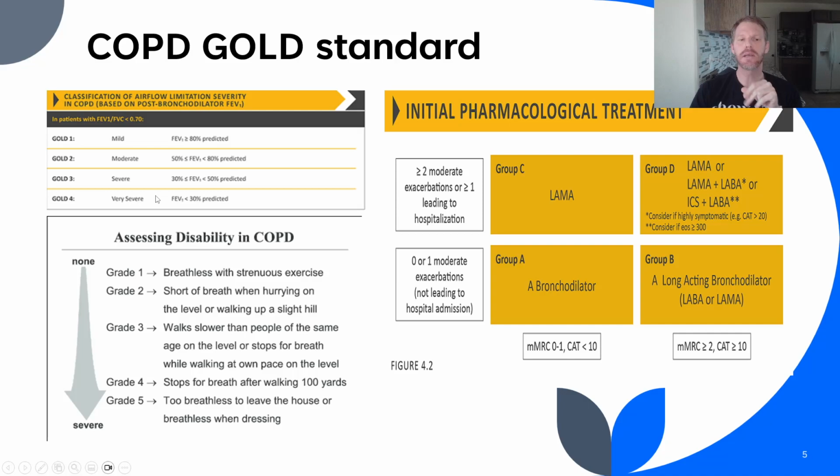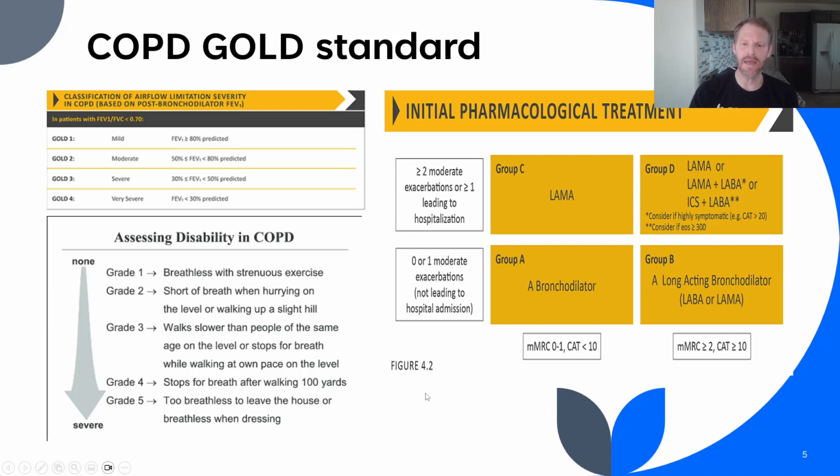The second thing the clinician does is they have a survey done by the patient. And we call this the MMRC, so you'll see that on this scoring tool. Here's the MMRC, assessing disability in COPD. We ask the patient, are you breathless with strenuous exercise? Grade 1. Short of breath when hurrying on a level or walking a hill? Grade 2. Walk slower than people the same age. So you're basically surveying these people, and they're going to click each box if it's a problem.